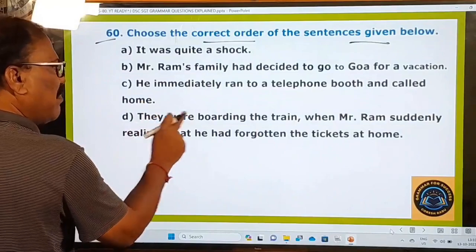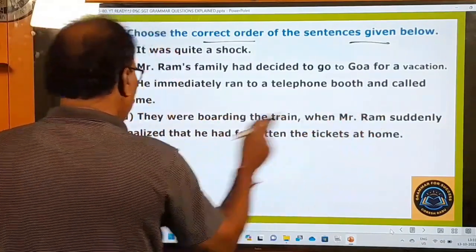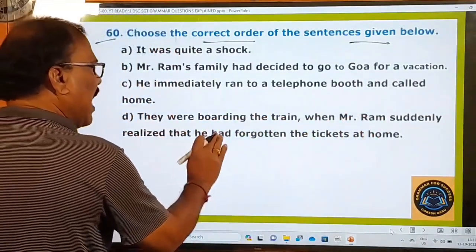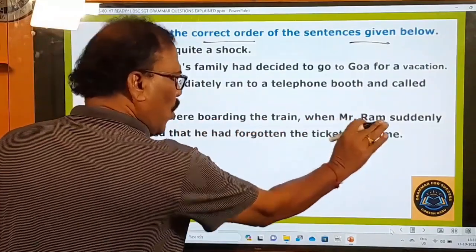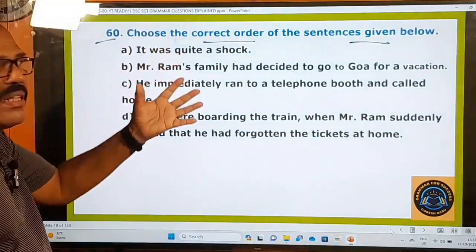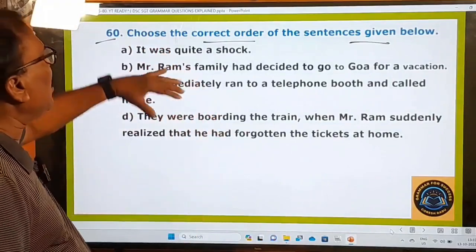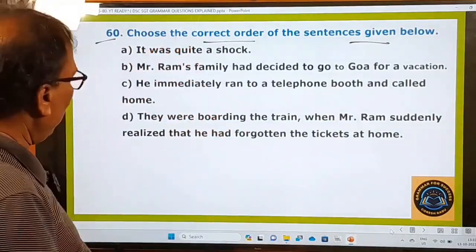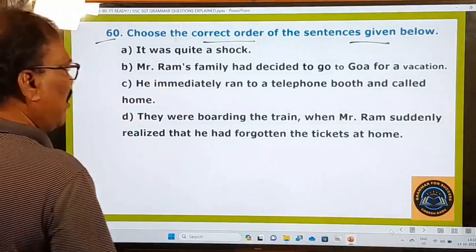Fourth sentence, they were boarding the train when Mr. Ram suddenly realized that he had forgotten the tickets at home. So these are the four statements, and they are given in a jumbled order. You have to keep them in a meaningful order. That's what I would like to say.